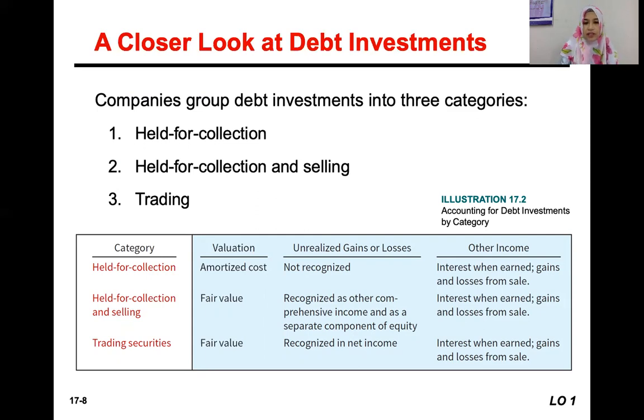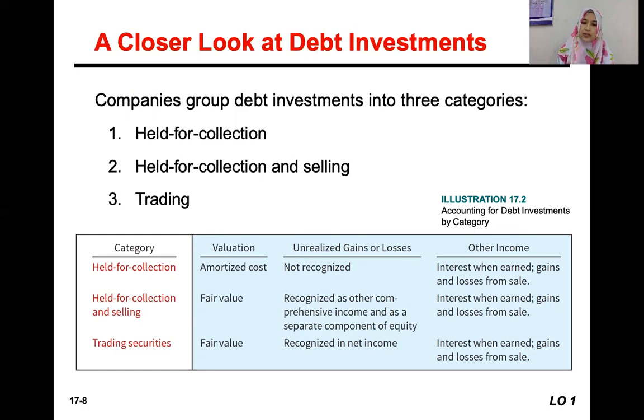Okay, held for collection and selling has to be valued at fair value. And any unrealized gain or loss from the valuation at fair value will be recognized as other comprehensive income and as a separate component of equity. Same other income attached to that debt category.